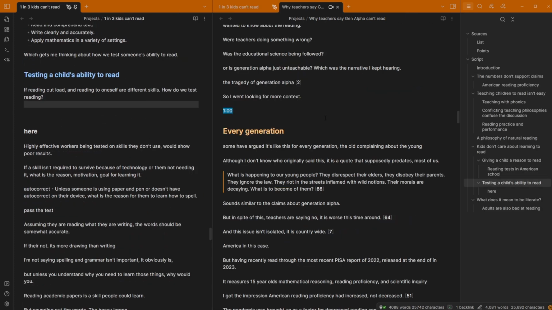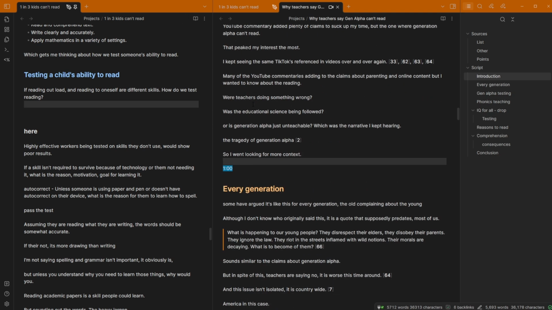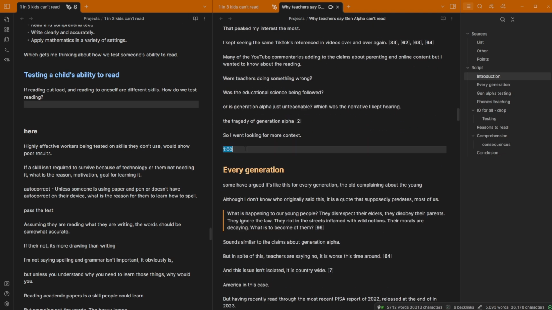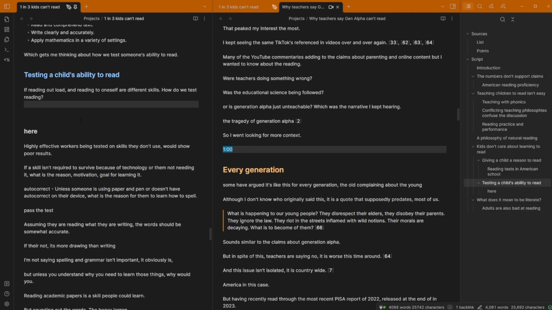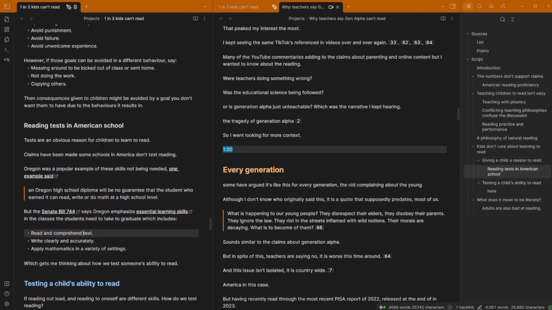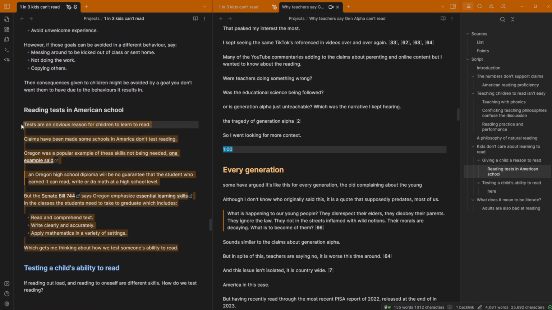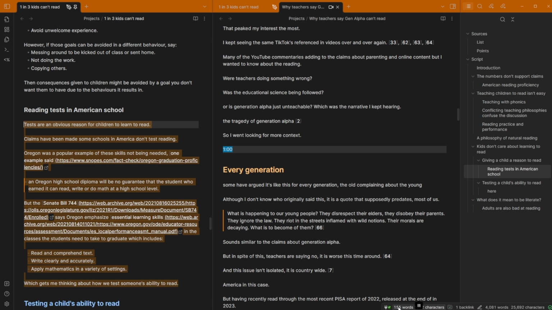Something else worth noting is when I have a written script, you can see I've got a timestamp of roughly how long that section is going to be. So the introduction takes me about a minute to speak. Whereas in the article, I really don't care how long it takes me to speak, but I'm looking at words instead of time, so it sort of matches, but not really. So simply as I'm going through, I just highlight the words, and then I can look down the bottom and see that's 155 words.